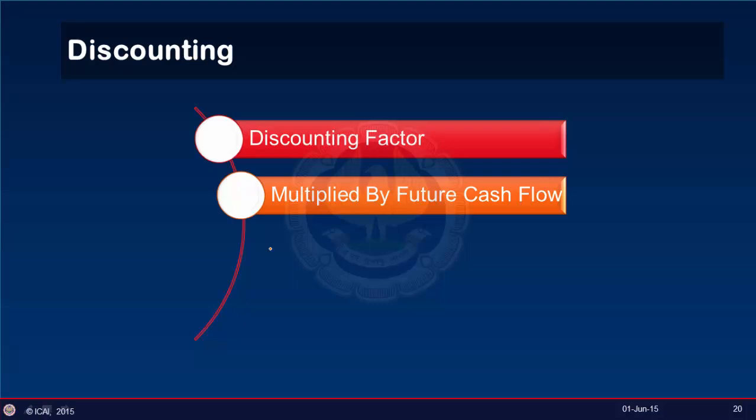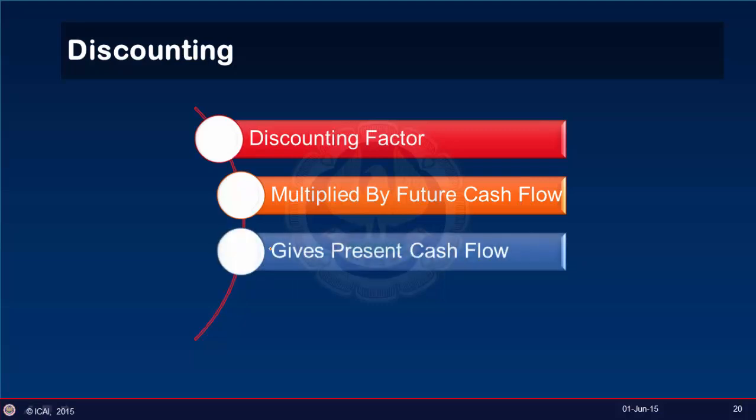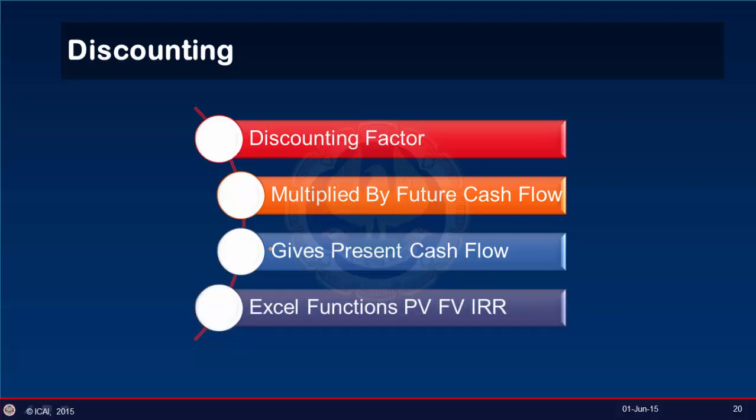Using Excel, we can find the discounting factor with a simple formula of 1 divided by (1 plus r) to the power n. Let's try it with a practical example, and then discounting factor multiplied by future cash flow gives us present cash flows. Though we also have some Excel functions, present value, future value, IRR, which deal with the discounting. But we'll see all these functions later on in the session.